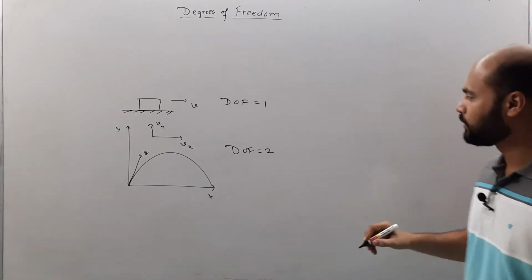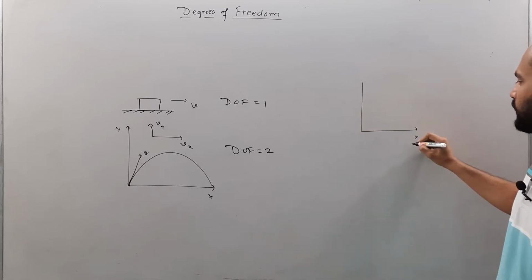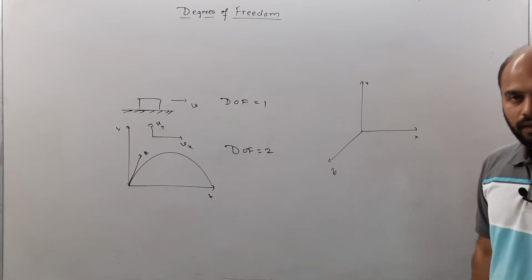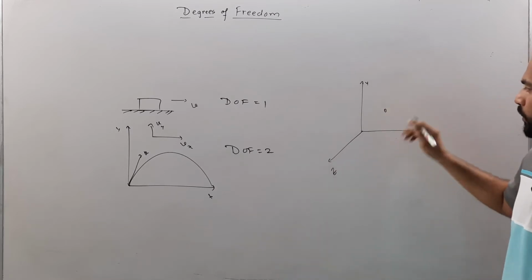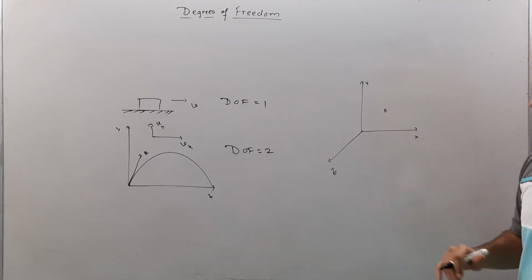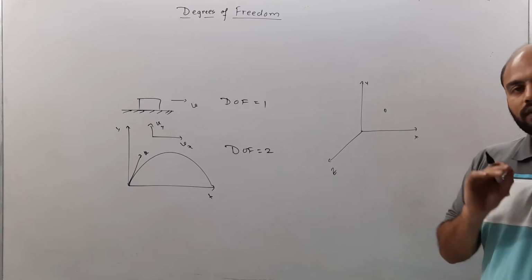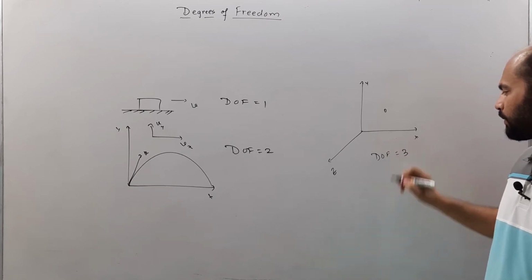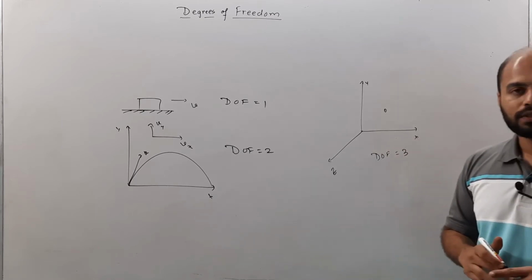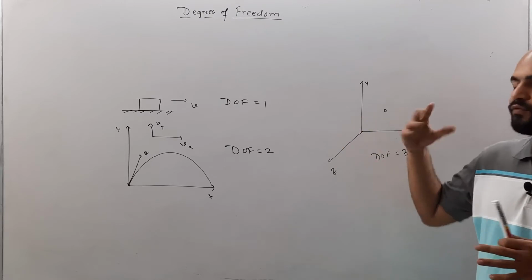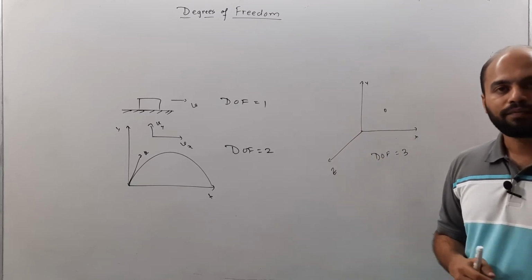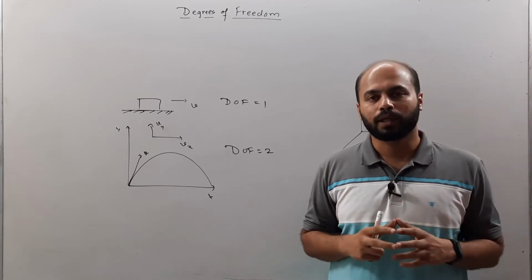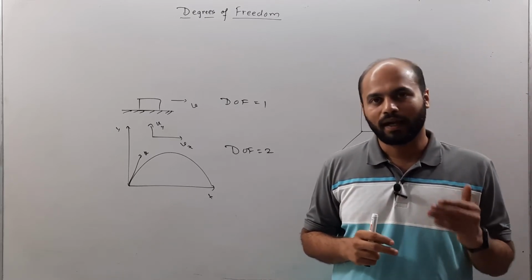Let's say that this is a 3-dimensional space wherein this is x, this is y, and this we will consider as z. Let's consider a molecule which is traveling in space anywhere. So basically it can travel along the 3 directions, and hence the degree of freedom is 3. So these are some examples in real life or in the physics that we have studied. But now when we are talking about degrees of freedom, it's mostly going to be related to molecules and atoms.